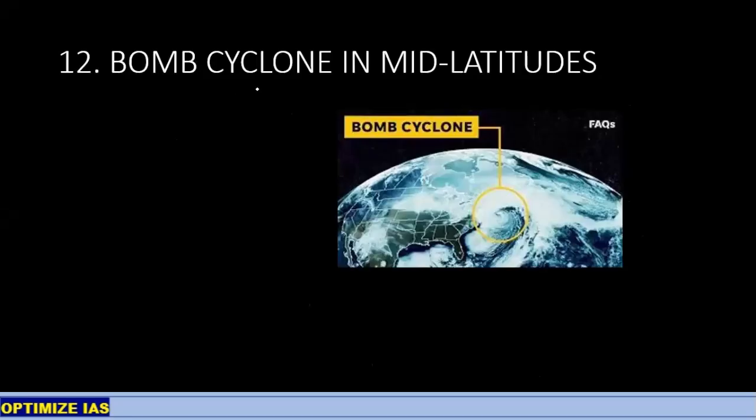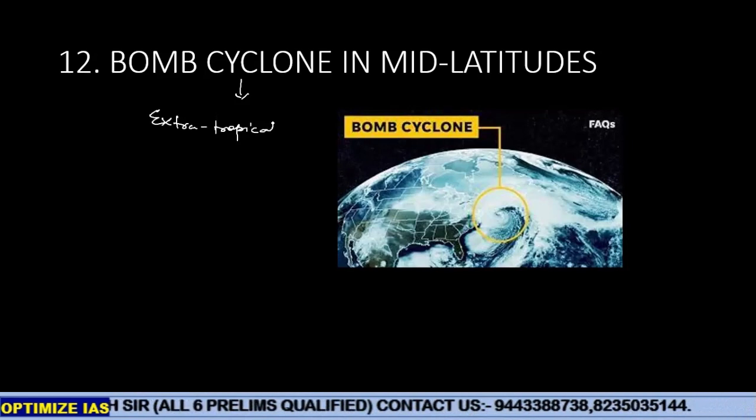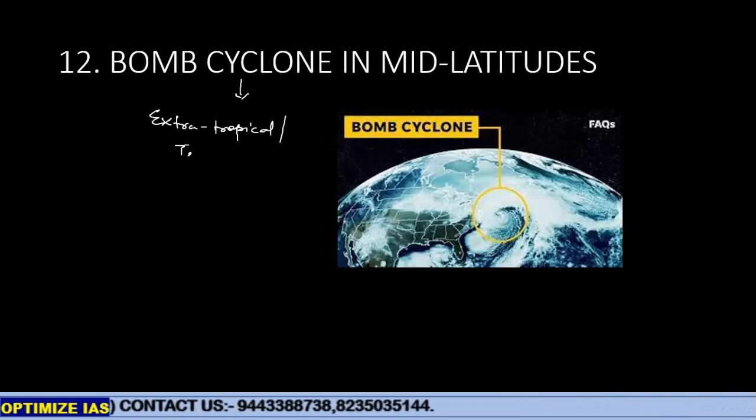Called bomb cyclone. So what is a bomb cyclone? And when did the bomb cyclone come into the picture? It's an extratropical, or also called temperate, cyclone.